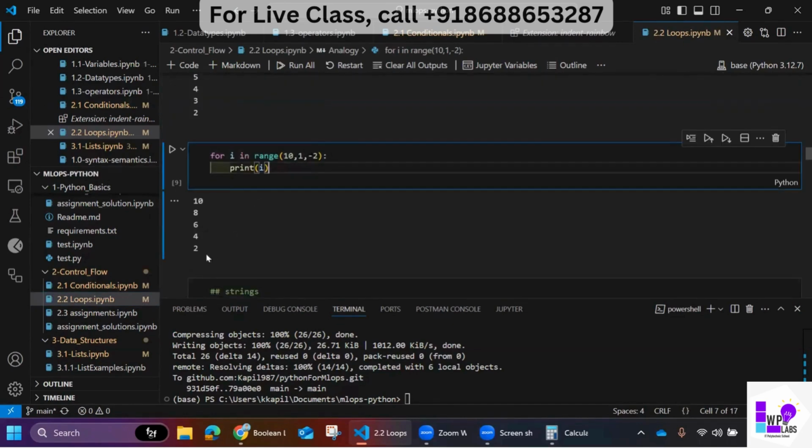Because it's -2, it's printing in reverse order, but with a step of 2, from 10 to 1 in reverse: 10, then 8, then 6, then 4, then 2. For i in range, the basic syntax stays the same. We are just playing around with these values.